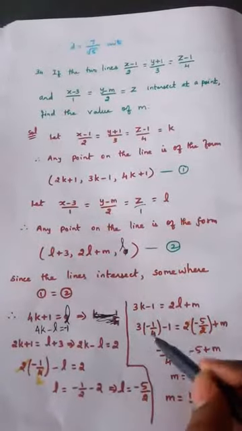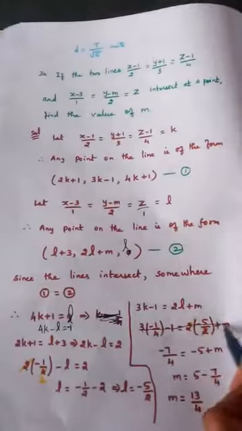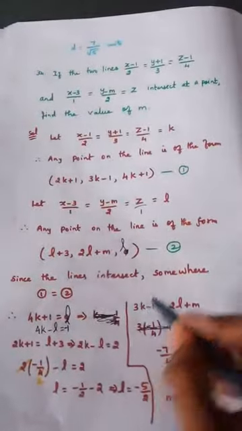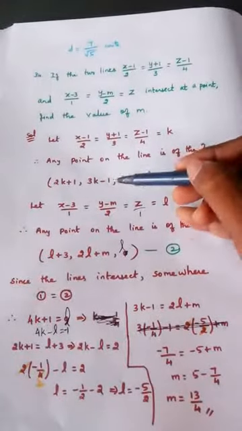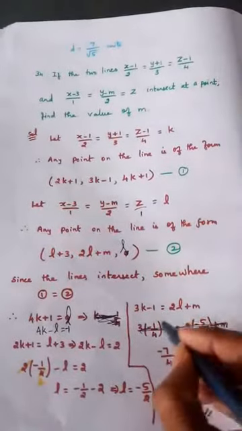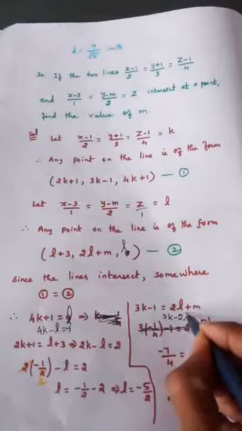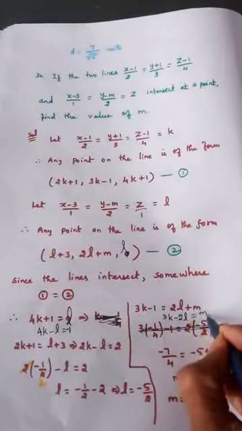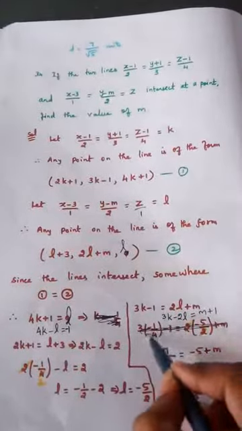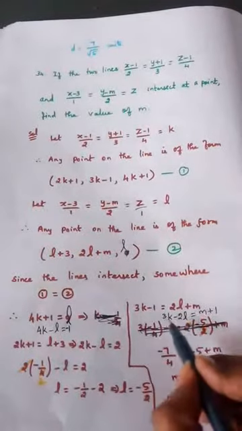Similarly, I will strike out this. 3k minus 1 is equal to 2L plus 1. If I order this, what will happen? 3k minus 2L is equal to M plus 1. Just cancel this step. After this, you write this.